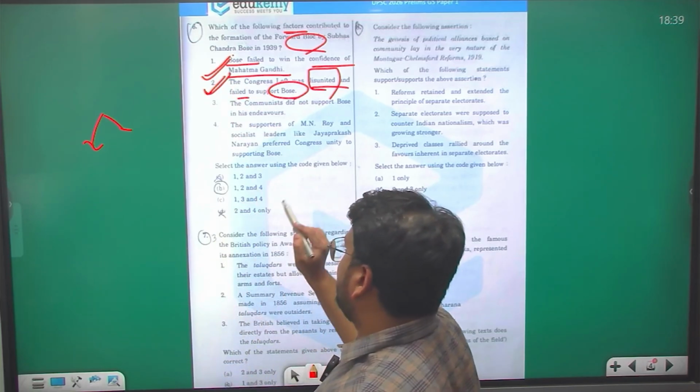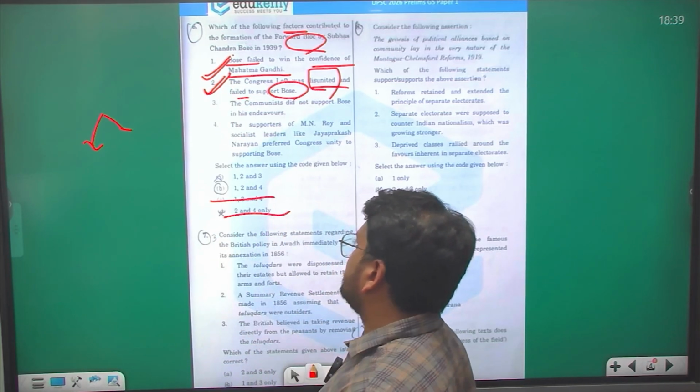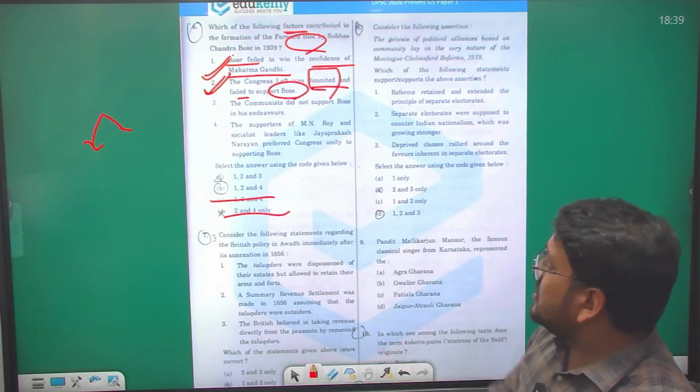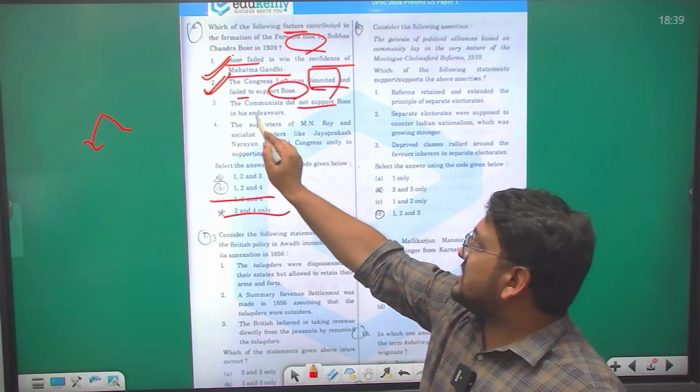So 1 and 2 are correct. Now we are left with A and B options. Now let us see the other options too: the communists did not support Bose in his endeavors.